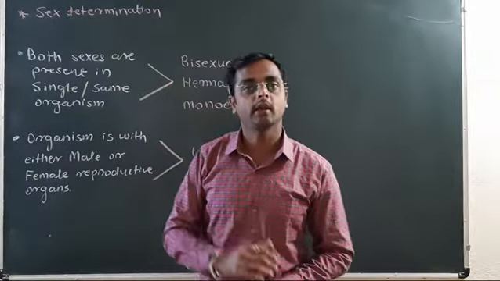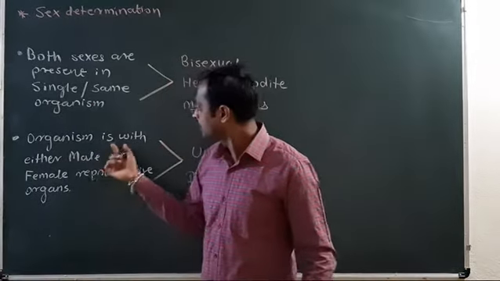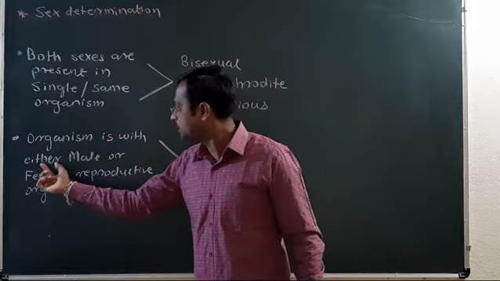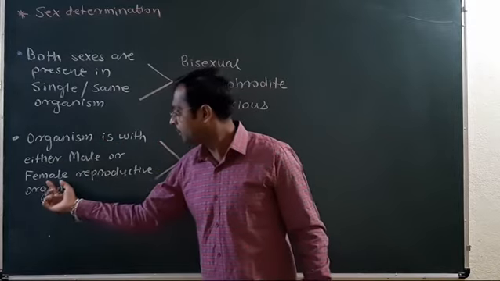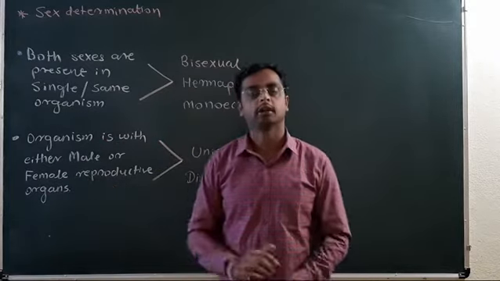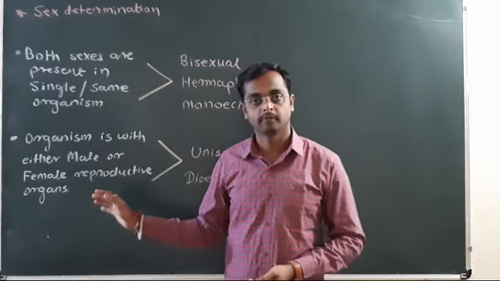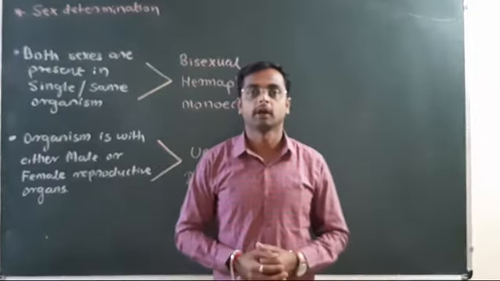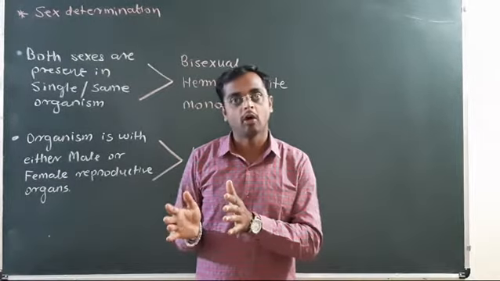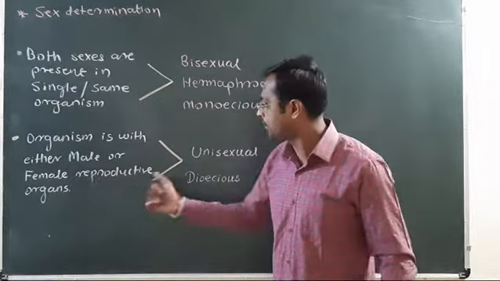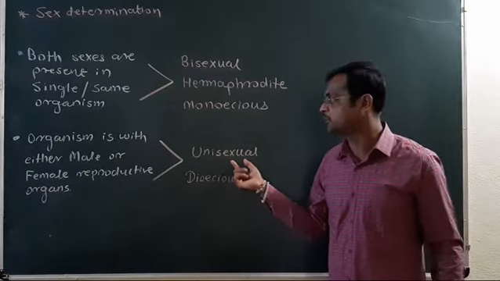In some higher organisms, the organism or the individual contains either male or female reproductive organs. Such organisms are called unisexual.